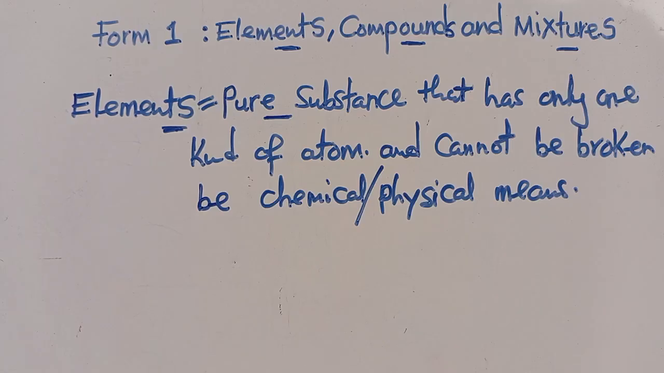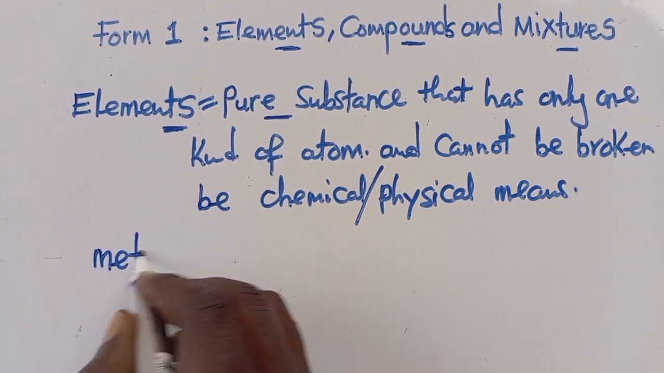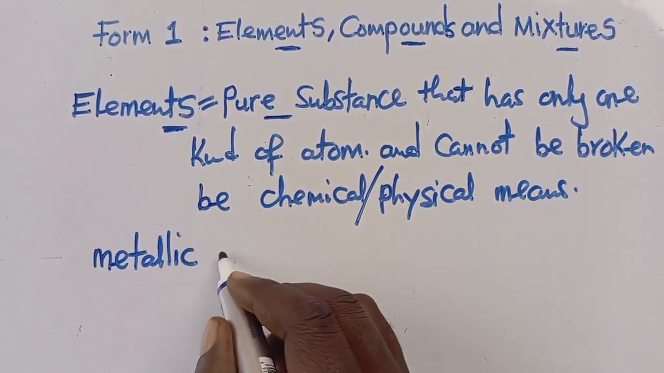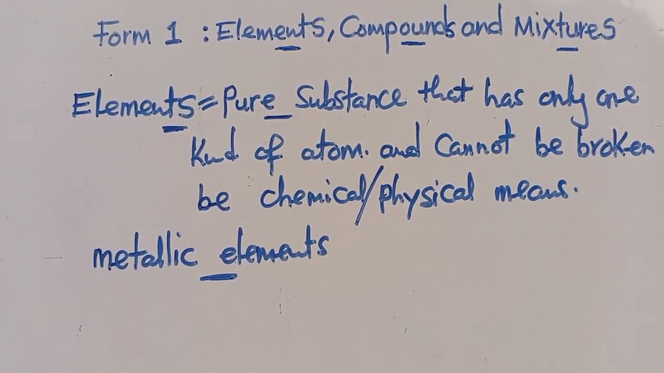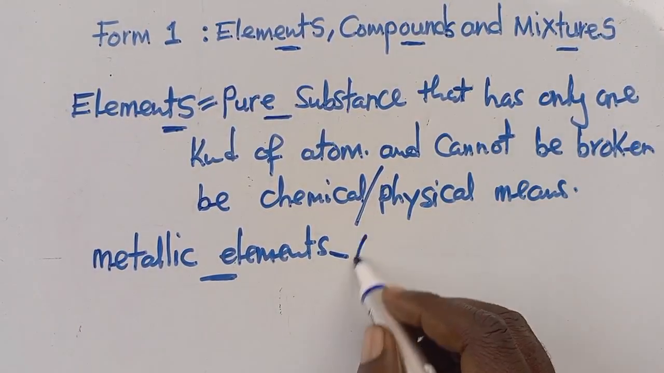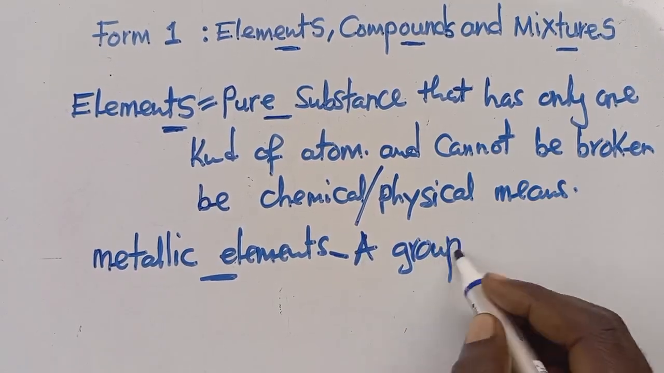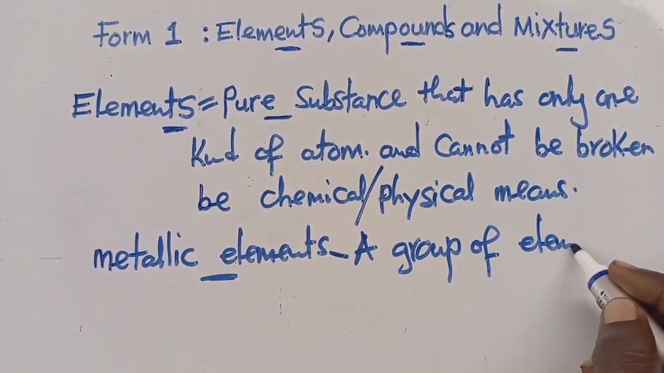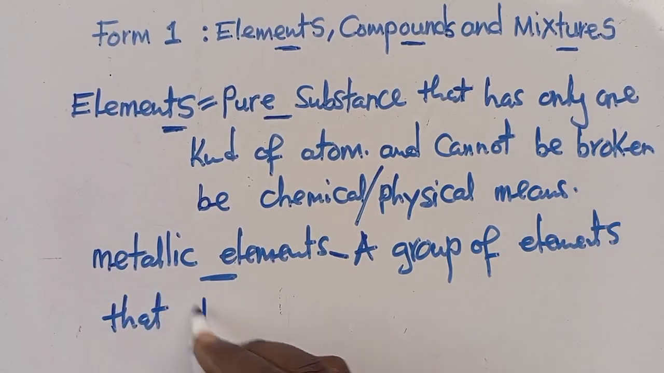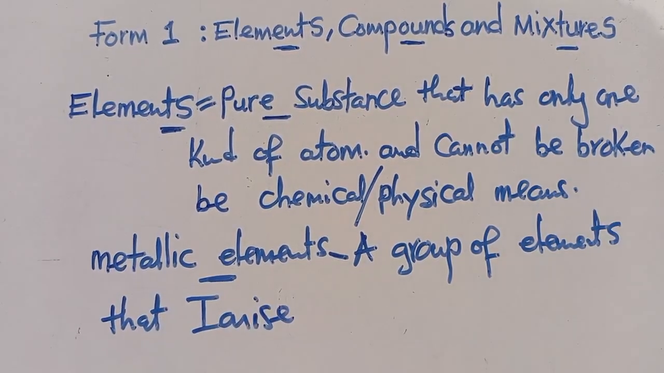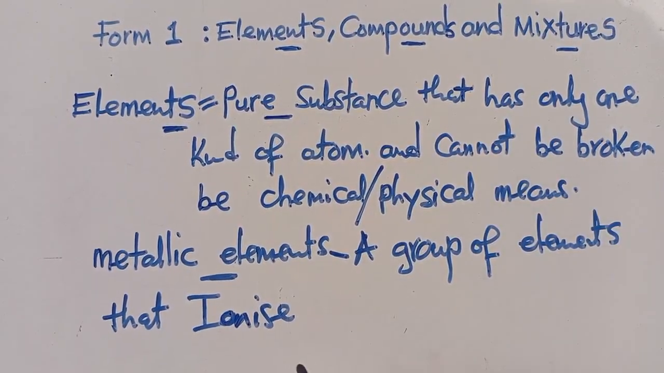Before we proceed with this, you need to understand there are substances that we get to call metallic elements. What is a metallic element? You need to understand that a metallic element is just a group of elements that ionize. This particular word is ionize. I want you to be getting this.